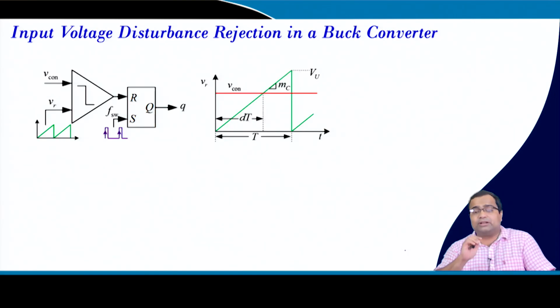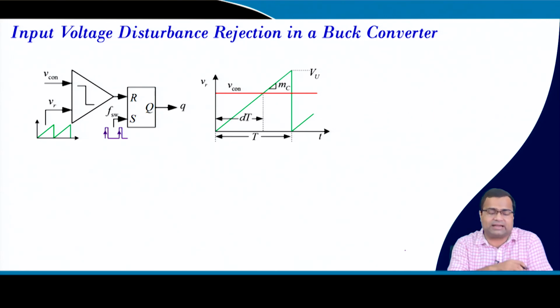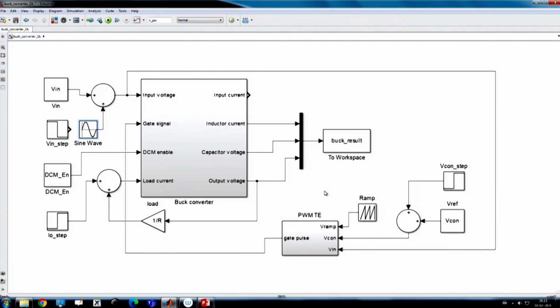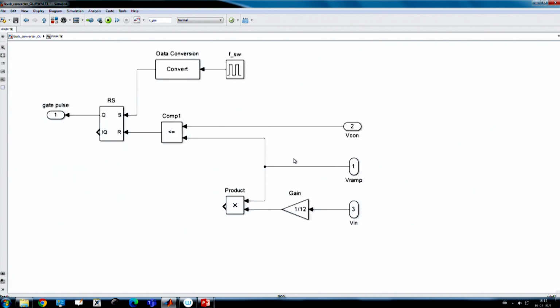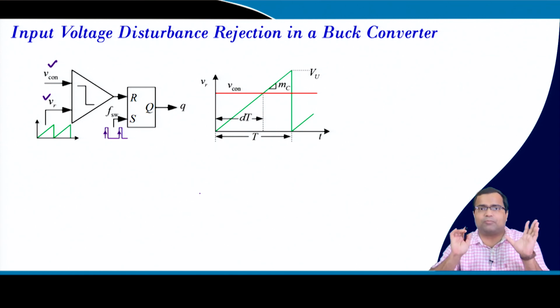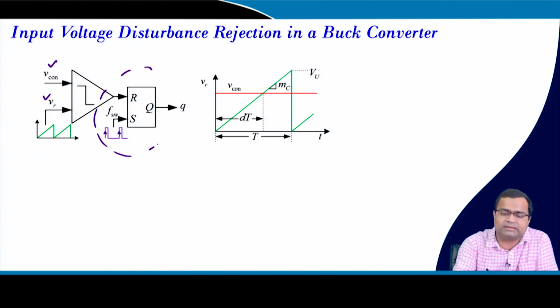First thing we need to understand is that in this converter, as I have discussed, our control voltage is compared with a sawtooth waveform, right? If you go to the MATLAB block diagram, you see this is my sawtooth waveform, which is a ramp, and this is the control voltage, and if you go inside, these two are compared, right? That means the sawtooth voltage is compared, and you have a latch circuit because it is a trailing edge PWM, that we have discussed.